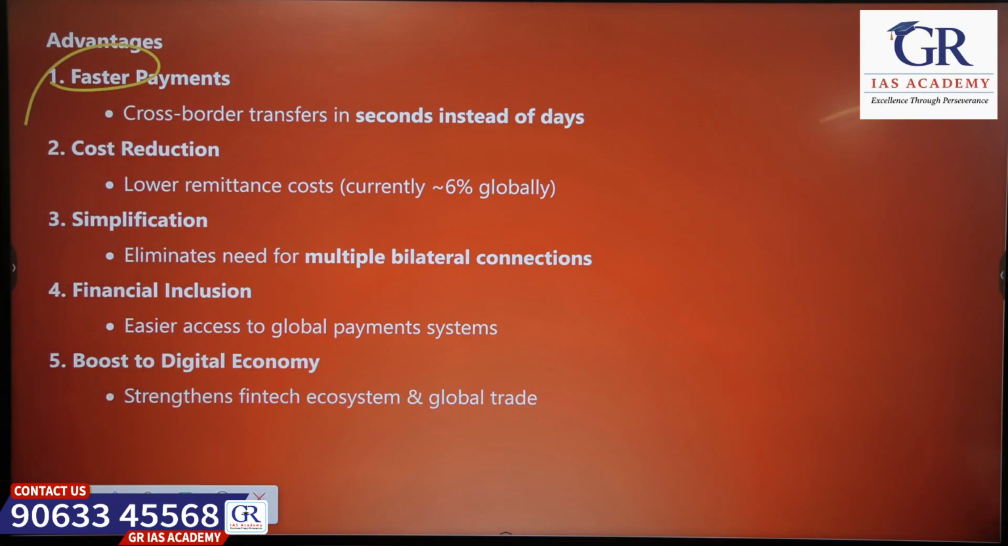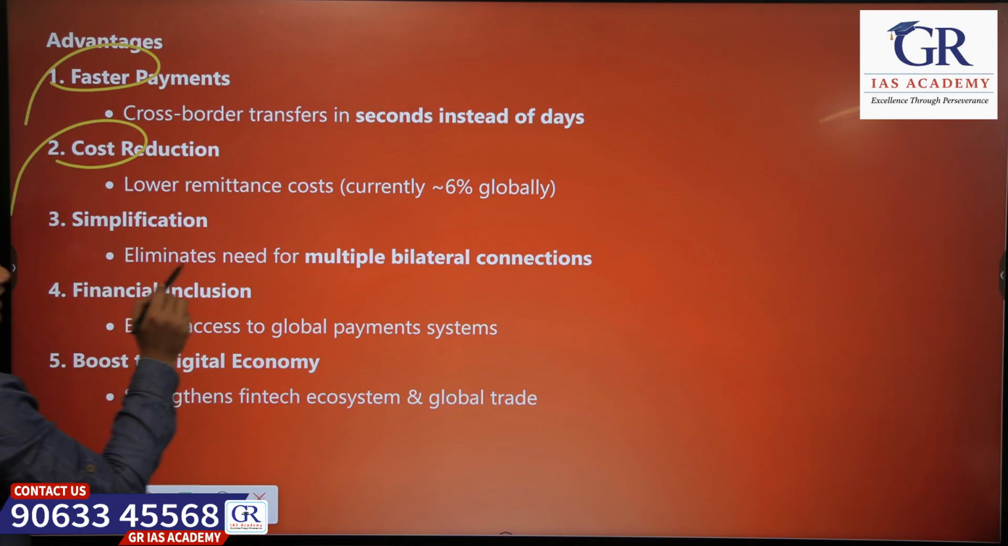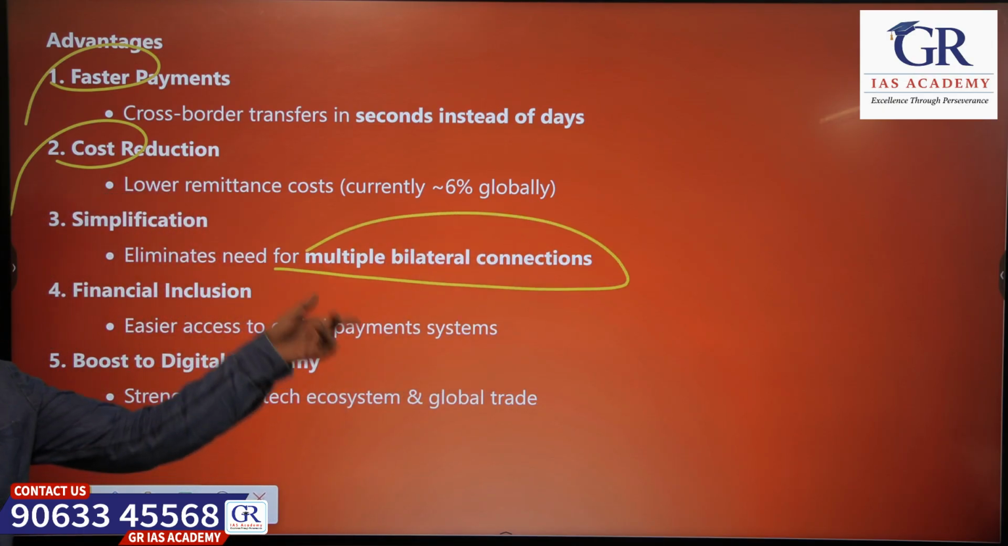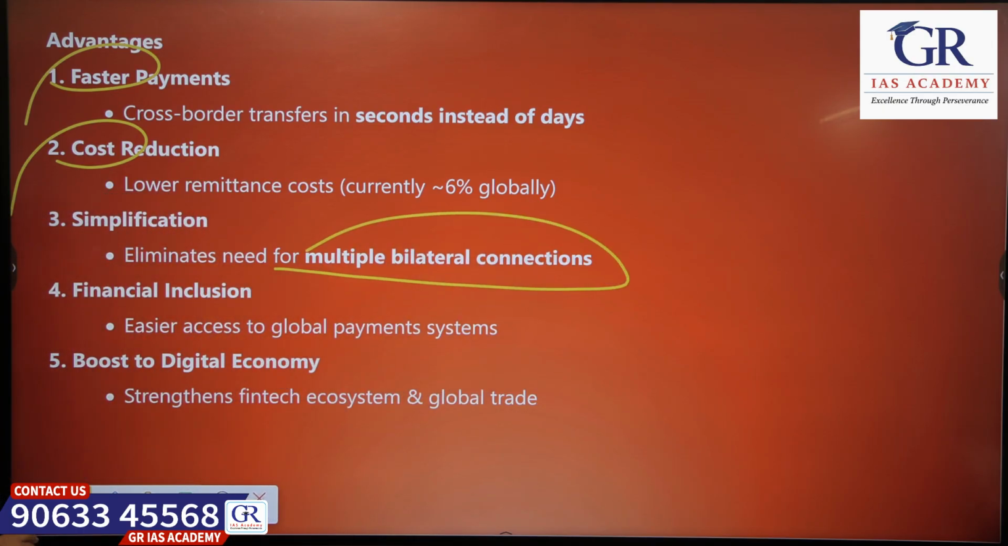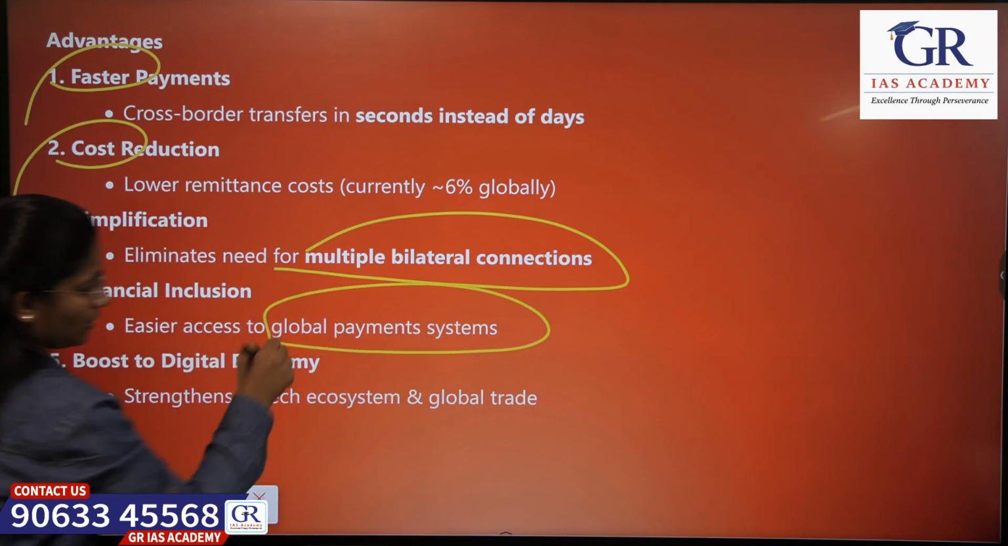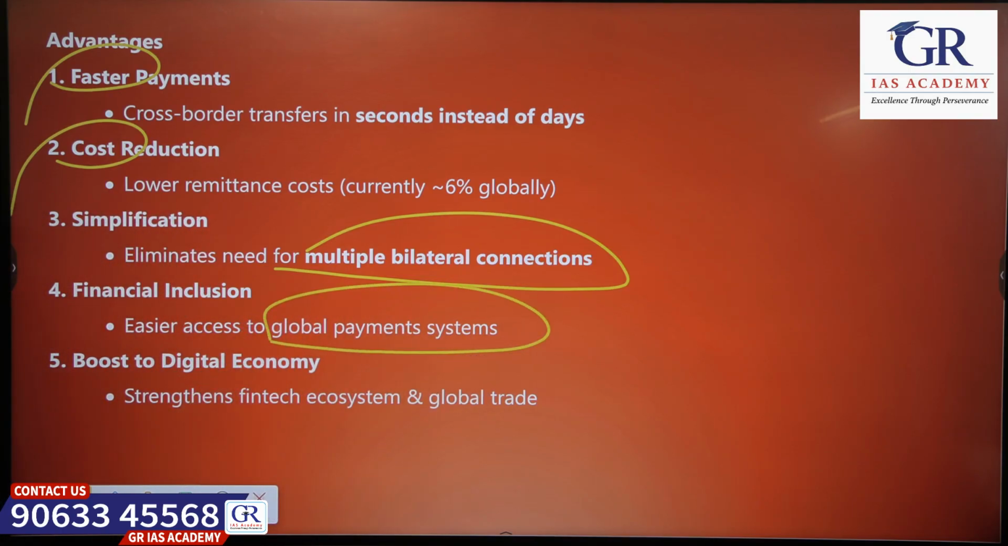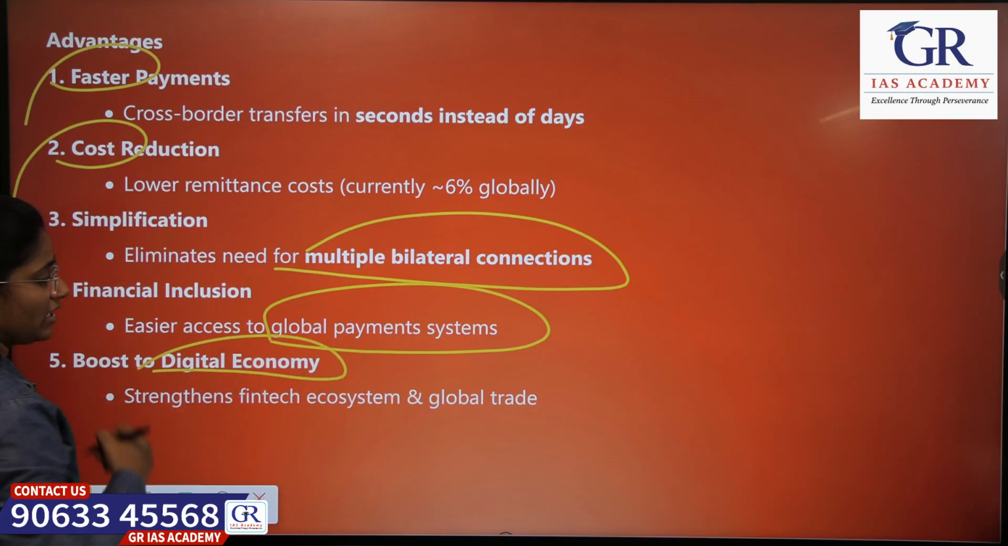Okay, so what are the advantages of this project? Payments will be faster, it reduces the cost, and eliminates the need for multiple bilateral connections. Many countries will be included in Project Nexus, and it will boost the digital economy.